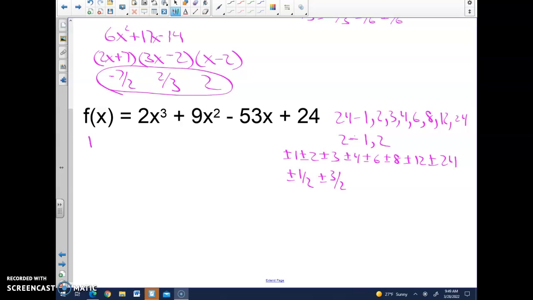So now I start with 1. 2, 9, negative 53, and 24. Drop the 2, we get 11. That leaves us with negative 42 and negative 4. That doesn't give us a 0.